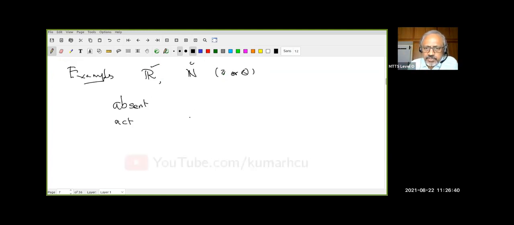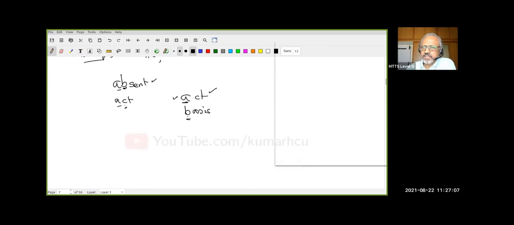And suppose I say between act and basis, which comes first? Act. So you first look at the first letter and compare. In the English alphabet, A comes before B, therefore in the dictionary it comes here. Now, suppose both start with the same letter, then look at the second letter. B comes first in the English alphabet, C comes after. Therefore, this will come first in the dictionary. All of you know this. Once you understood, now suppose X is a totally ordered set,